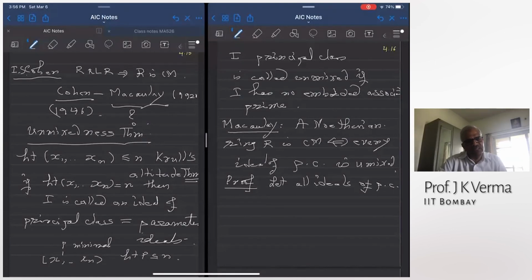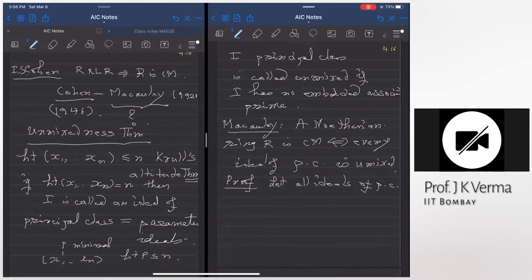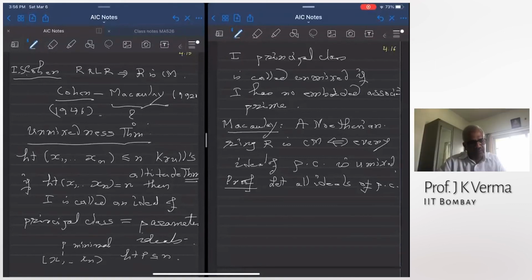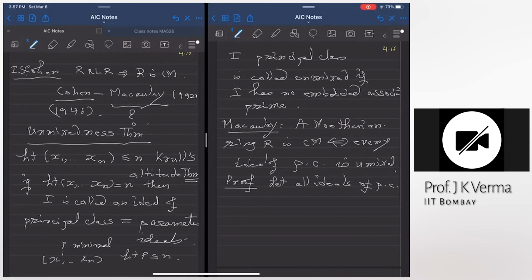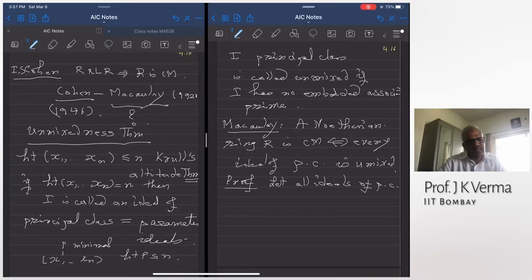If you artificially change it, it is still generated by n elements, and its height is n, so it is an ideal of principal class. If somebody wants to prove that it is an ideal of principal class, he has to produce n generators, right? Until you produce n generators, you cannot say it is an ideal of principal class.